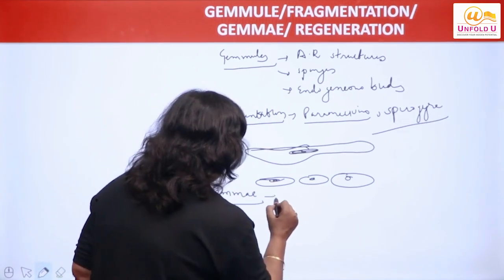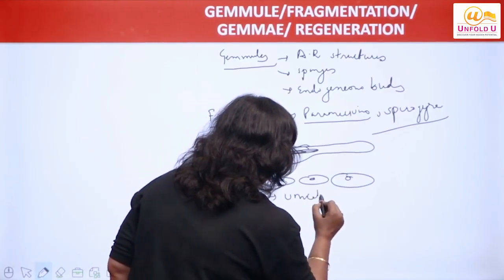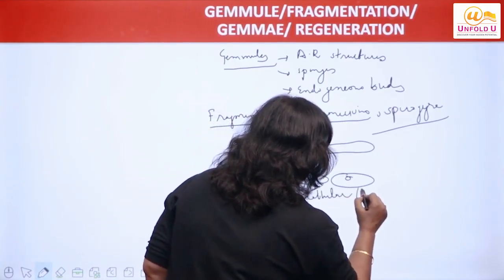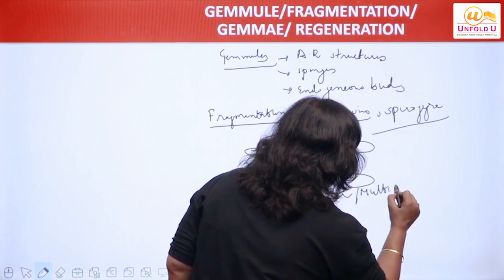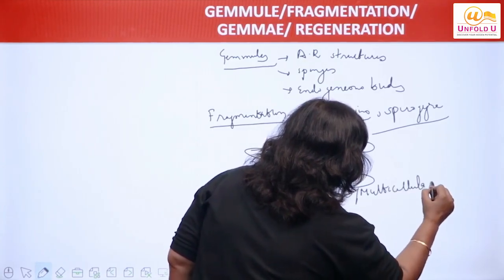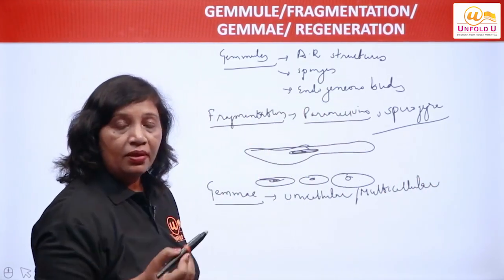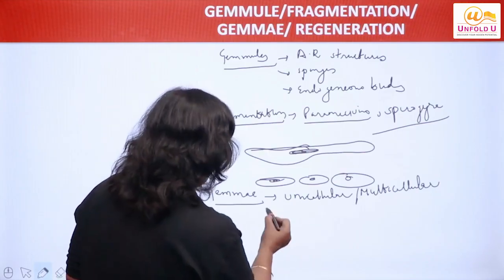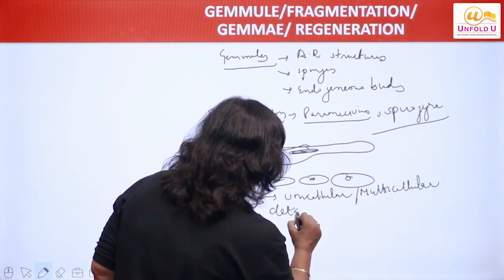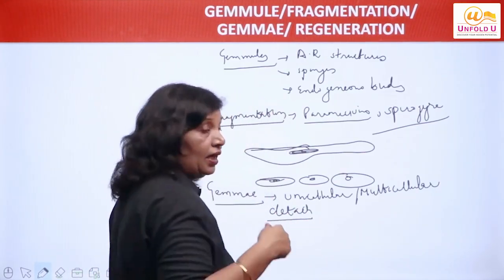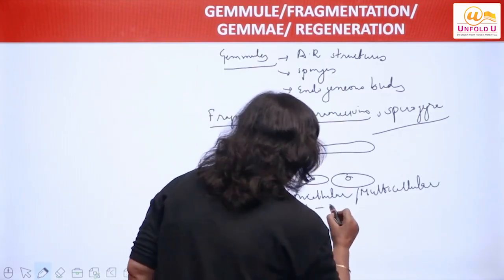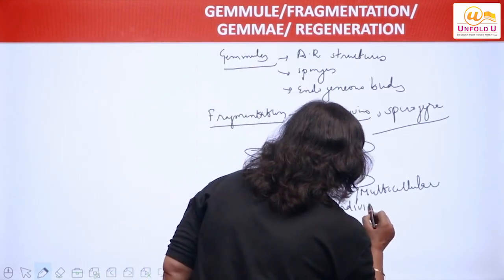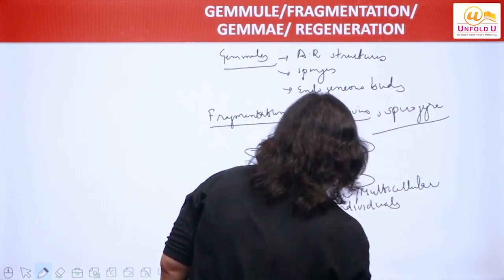Next is gamete. Gametes, actually, can be unicellular or they can be multicellular, right? What happens? They detach from the parent, get removed, and form new individuals, right?